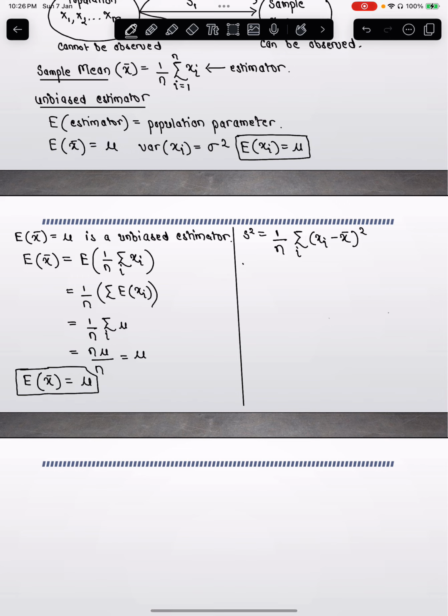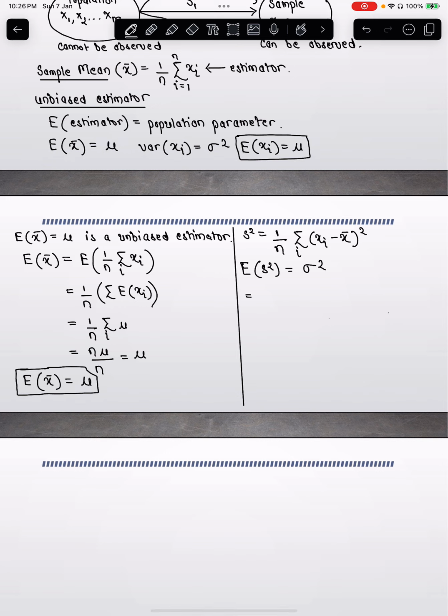Now, if it is an unbiased estimator, then the expectation of s squared should be equal to the population variance sigma squared, correct? So let's see if we get this or not.